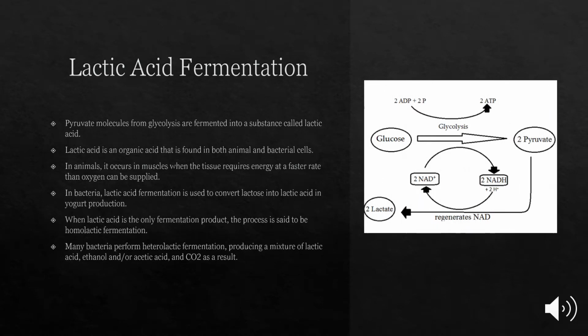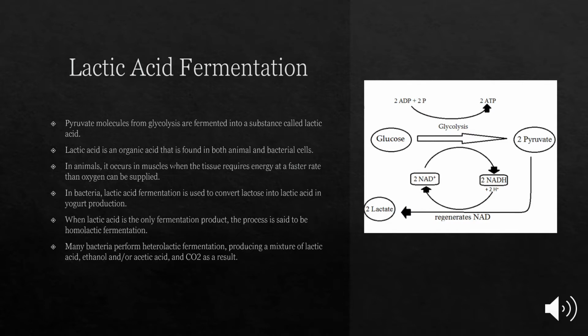The second type of fermentation is called lactic acid fermentation. It occurs when pyruvate molecules from glycolysis are fermented into a substance called lactic acid. Lactic acid is an organic acid that is found in both animal and bacterial cells. In animals, it occurs in muscles when the tissue requires energy at a faster rate than oxygen can be supplied. You can think of lactic acid when you feel sore and tired after your workout. In bacterial cells, lactic acid fermentation is used to convert lactose into lactic acid in yogurt production.